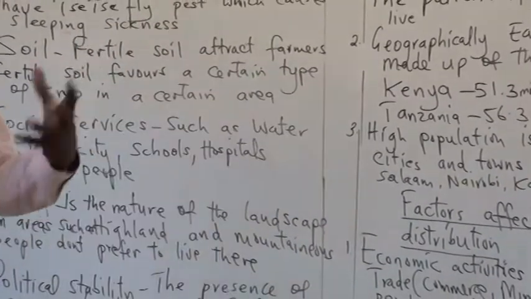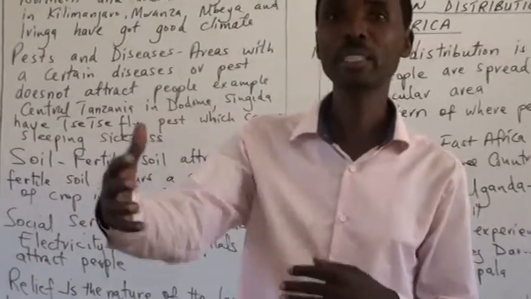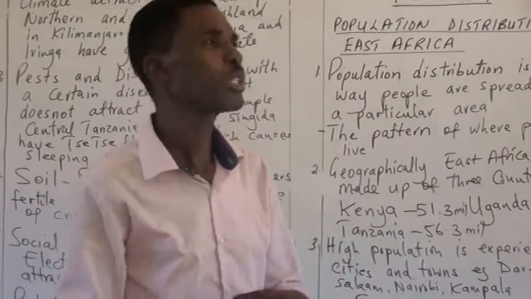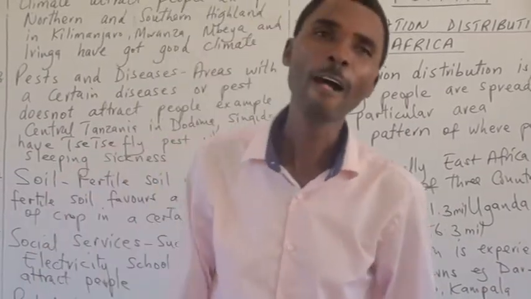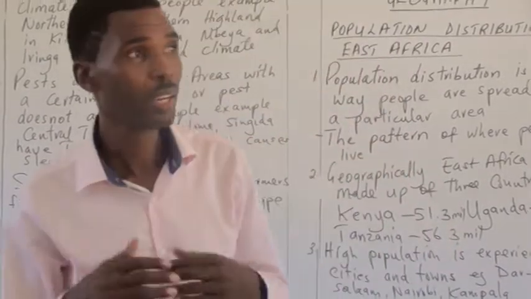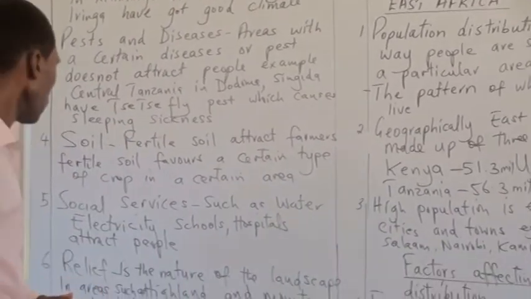People don't like to live in mountain areas because you find that they will also be a little bit separated from a community. But also in mountains, you find that it's not easy to practice some of the activities such as agriculture and some other activities which humankind can do.